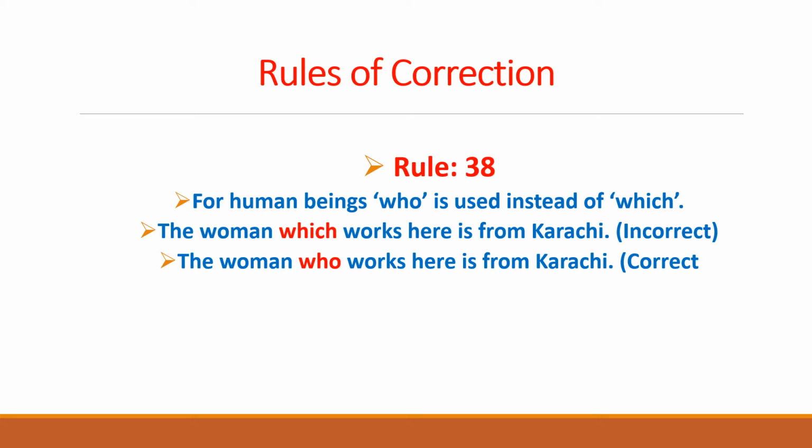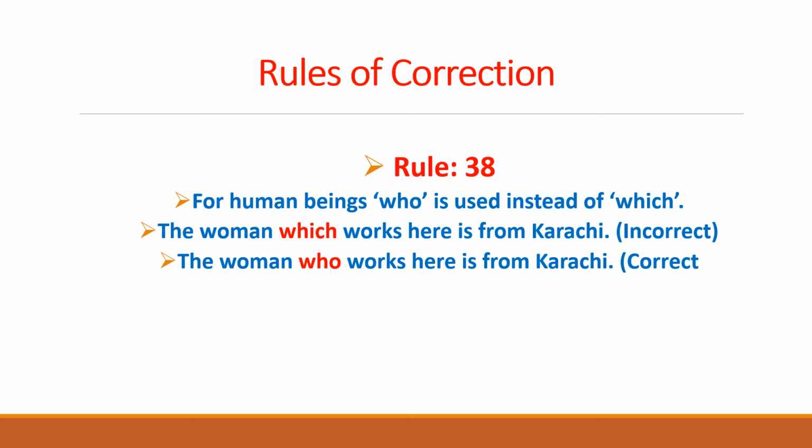Hence, we need to be conscious of this use of the pronoun with human beings. This is what you need to remember, that with human beings, the proper pronoun who is used in place of which.